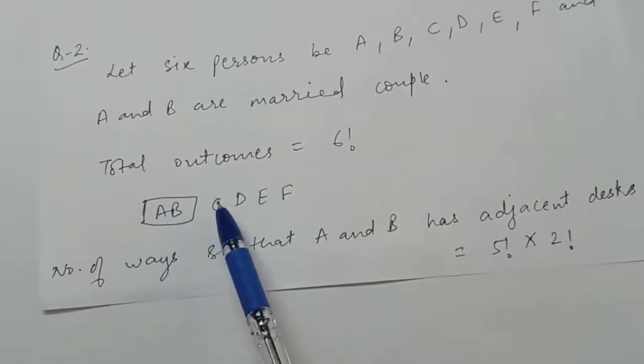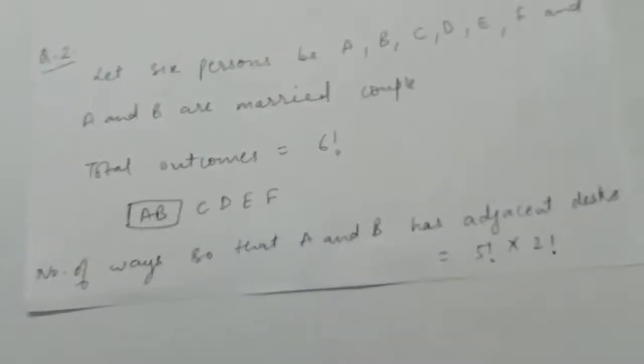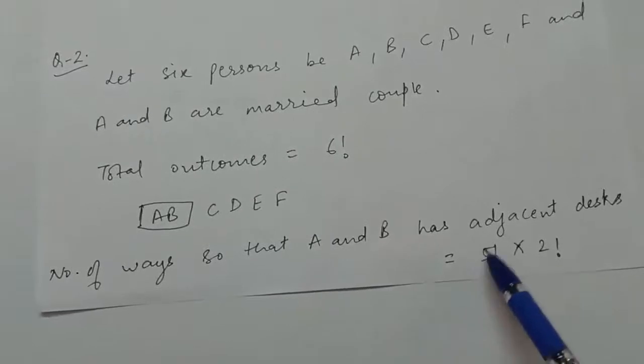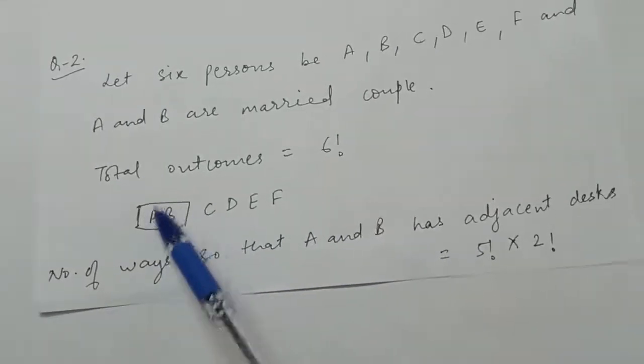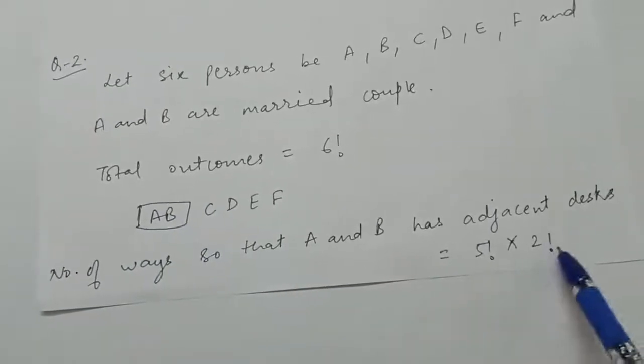Now there are 5 units to be seated on 5 desks, so they can be arranged in 5 factorial ways, but what we treated as 1 actually consists of 2 persons who can be arranged in 2 factorial ways.